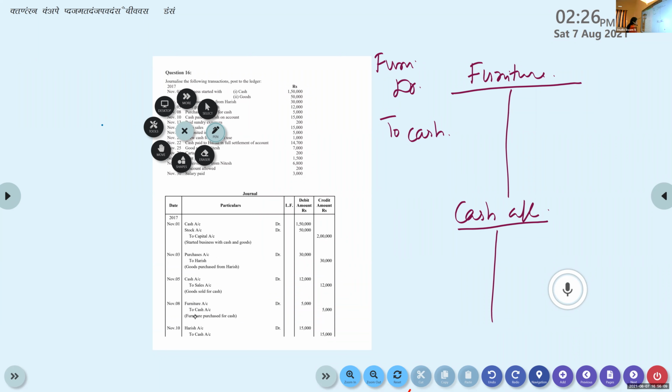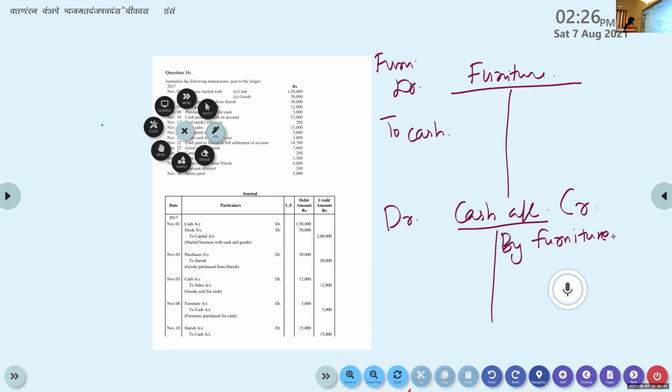That means in the cash account, we will write by furniture on the credit side. Why? Because cash account is credited. So in the cash ledger account, you will write the amount on the credit side. Okay?